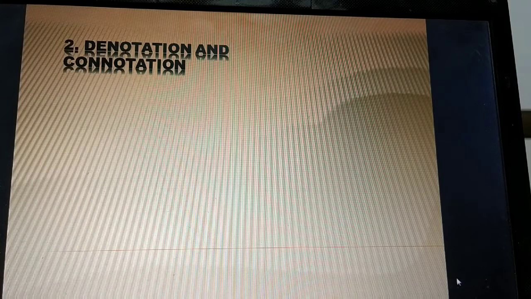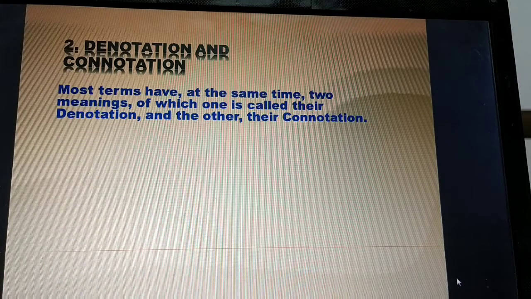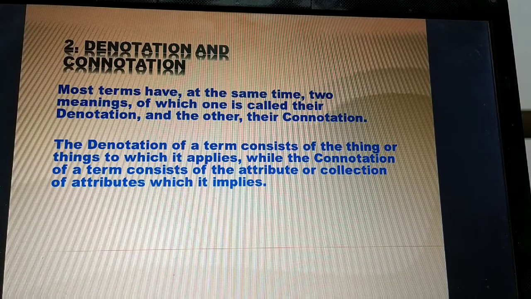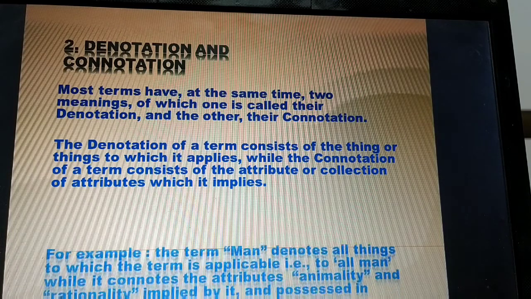Then denotation and connotation. Most terms have at the same time two meanings, of which one is called their denotation and the other their connotation. The denotation of a term consists of the thing or things to which it applies, while the connotation of the term consists of the attribute or collection of attributes which it implies.